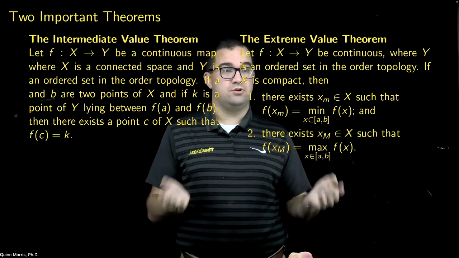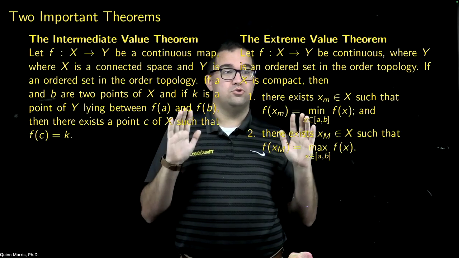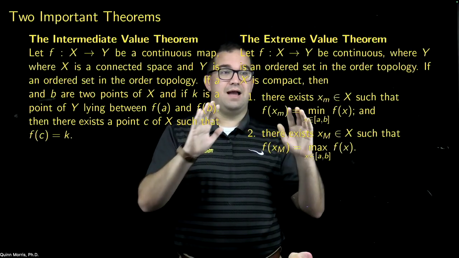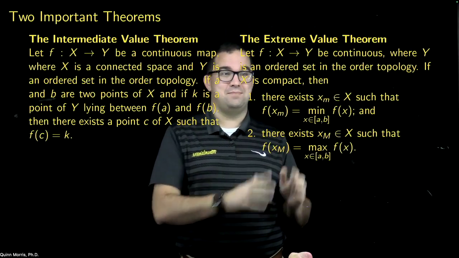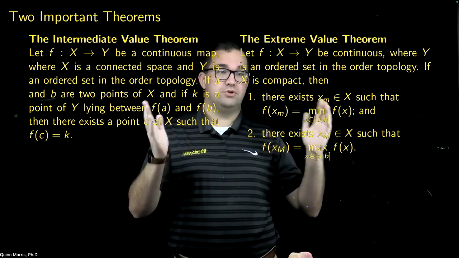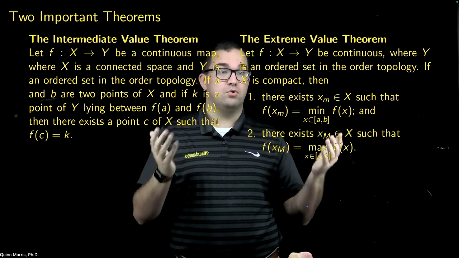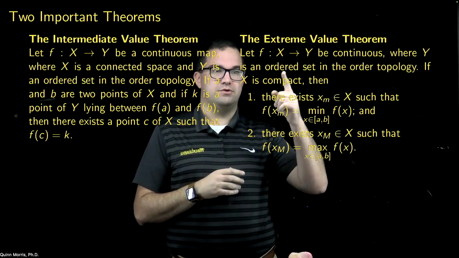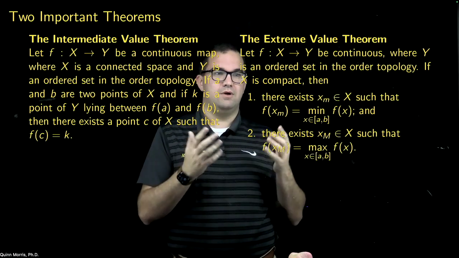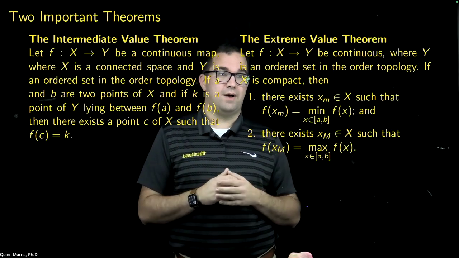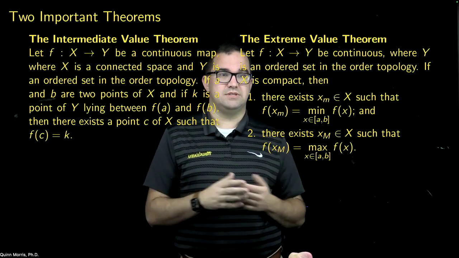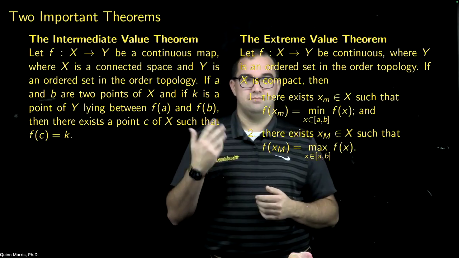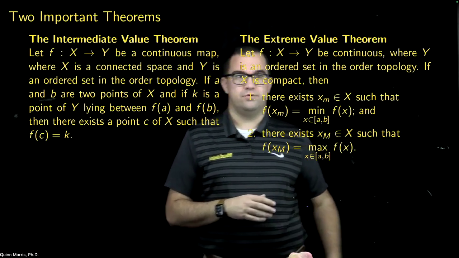Now, under those conditions, I can then prove analogs of both the intermediate value theorem and the extreme value theorem. So both of these theorems we're going to look at in the setting of functions from the closed interval [a, b] into R. But I want you to know that they are still true in more general settings. Then it becomes a question of what you are going to assume about these sets and what other tools you will possibly need to prove it. In these most general settings, you would need some more background in topology in order to be able to do that.